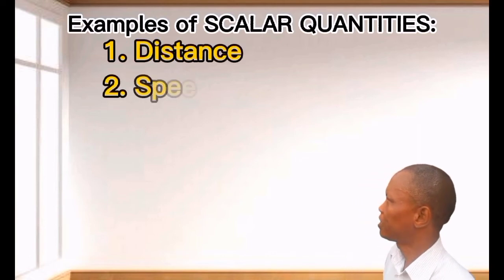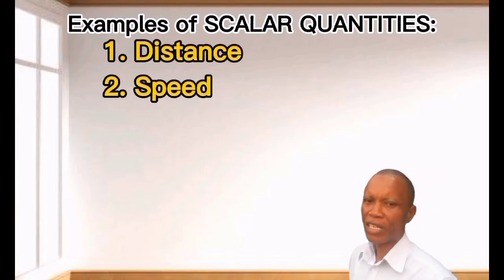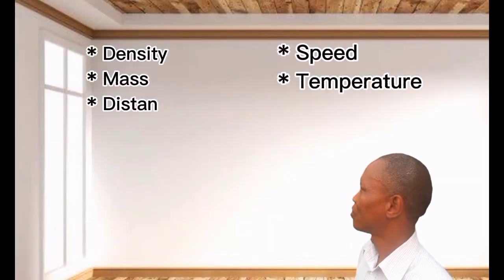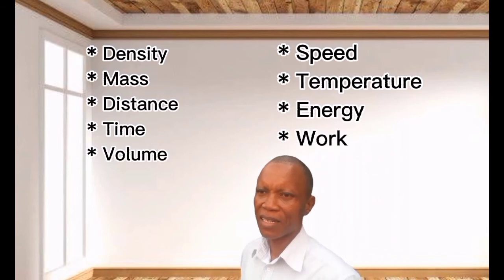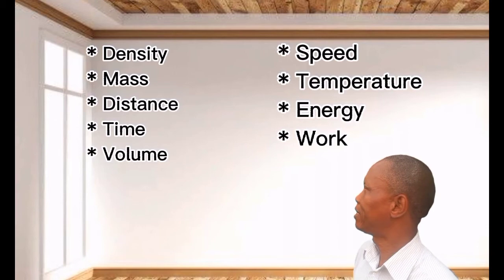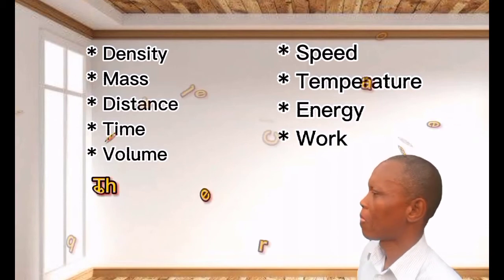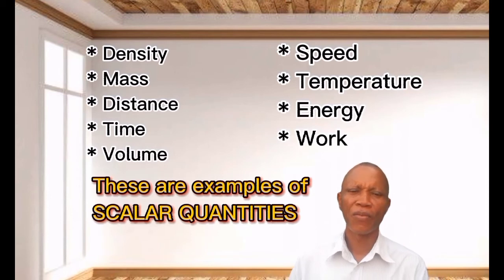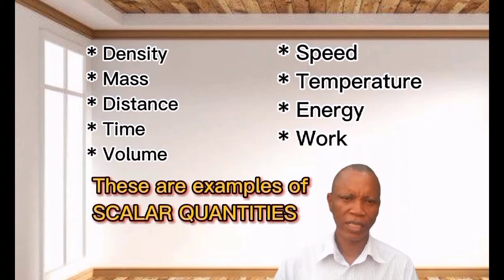We have distance, we have speed, we have density, we have mass, and very many more that are displayed on this virtual board. So these are examples of scalar quantities.